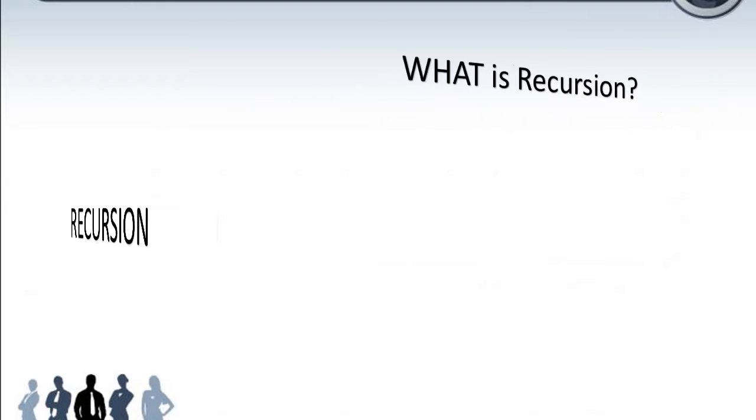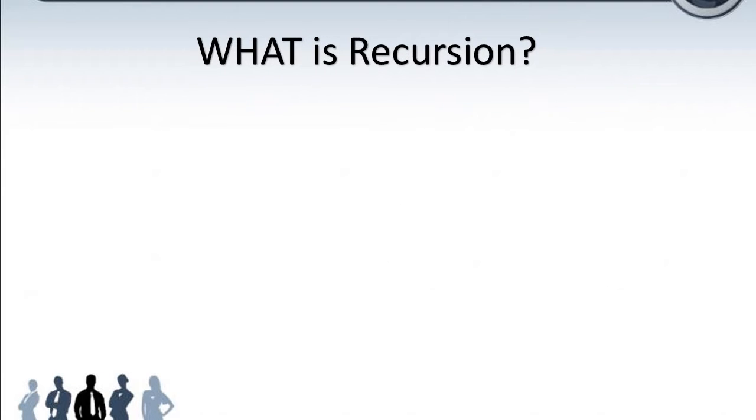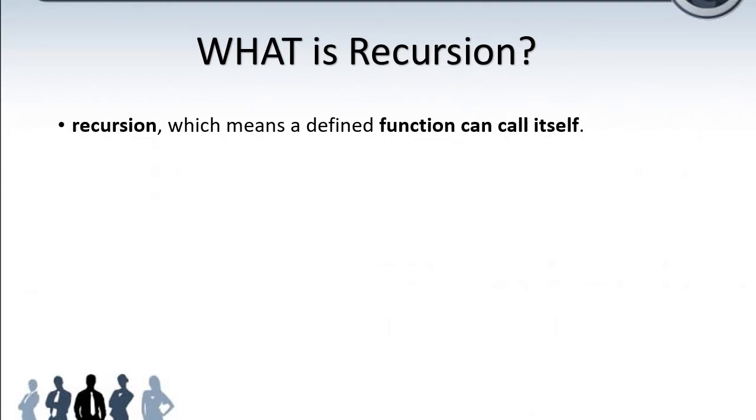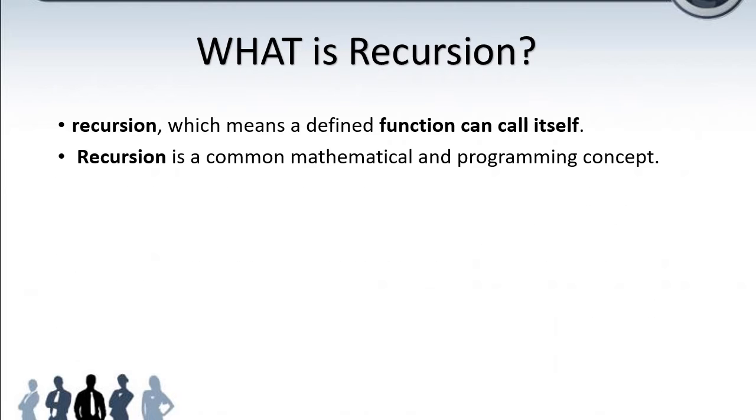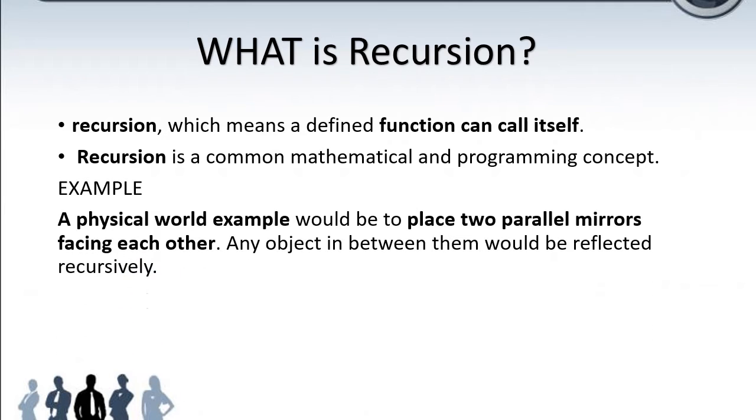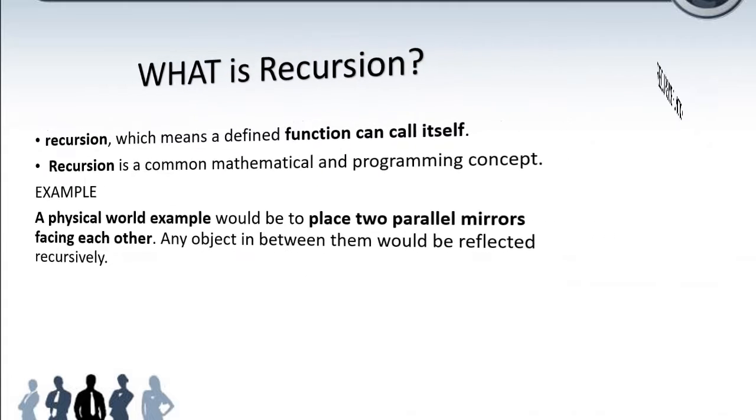Recursion. A function calls itself. It is a common mathematical and programming concept. A real-world example is two parallel mirrors facing each other, so that the image is reflected repeatedly. That is recursion.